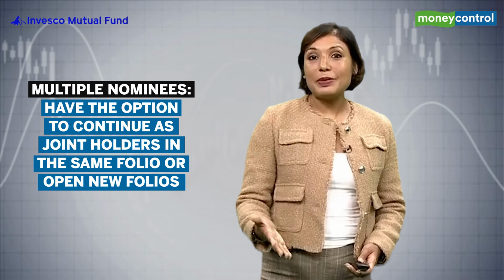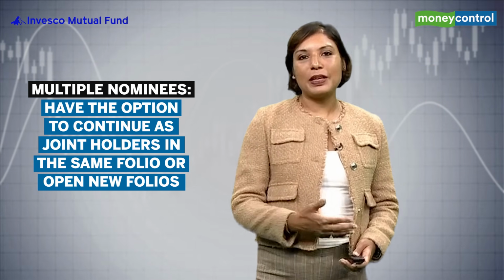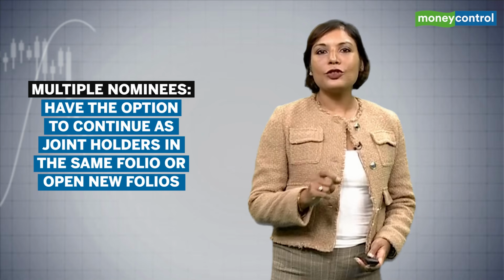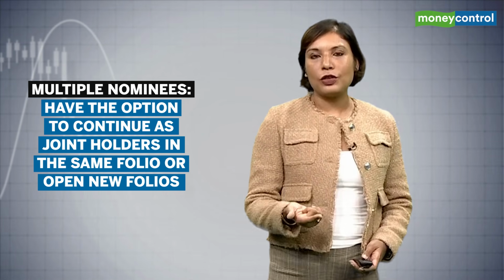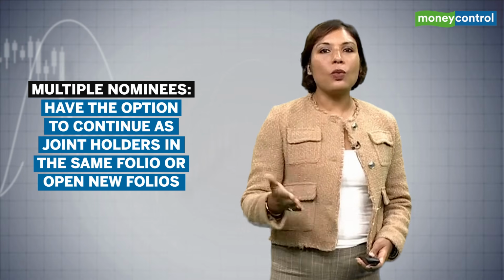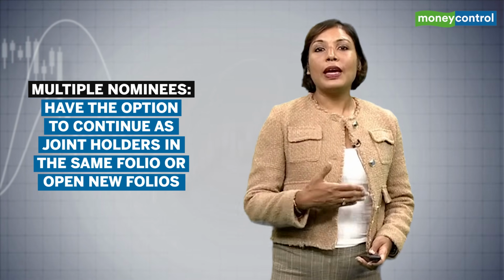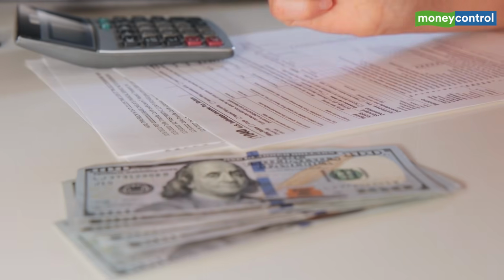Where there are multiple nominees, in the event of assets being transferred, they have the option to continue as joint holders in the same folio or open new folios. Hence, in case nominees don't want to remain invested in the same folio, it can be separated too.